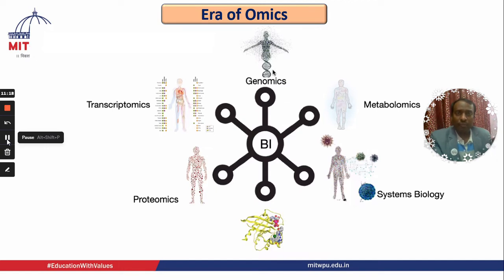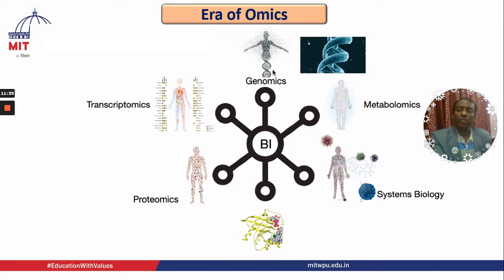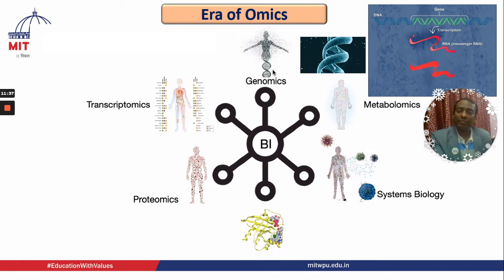We all know the era of omics. We need to understand this era of omics. Omics means we need to understand the central dogma of life. Our life starts from your DNA, the chromosomes. Then DNA gets transcribed to RNA. We need to understand that process. That is called transcriptomics. Then after that, the particular RNA is expressed as particular proteins, that is nothing but your insulin or many kinds of proteins we are getting. That study we call proteomics.